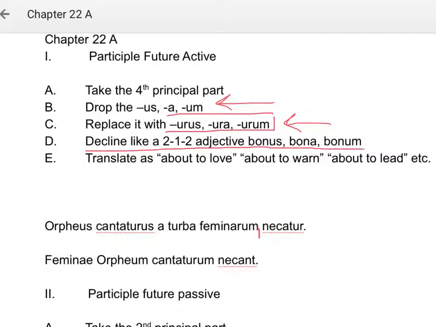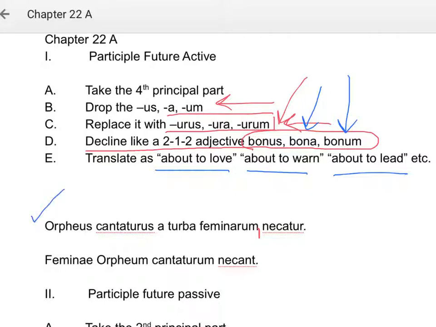In other words, you decline it like you would bonus, bona, bonum. If you need the masculine form, you decline it like bonus. If you need the feminine form, it's like bona. And if you need the neuter form, it's like bonum. And then you translate the participle future active as about to love, or about to warn, or about to lead. Whatever the verb is, you translate it as about to love.